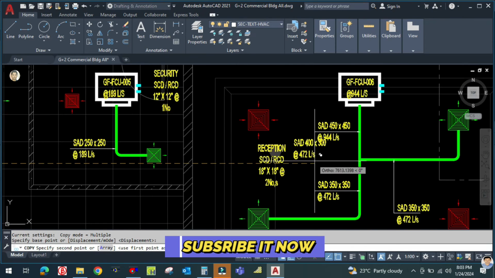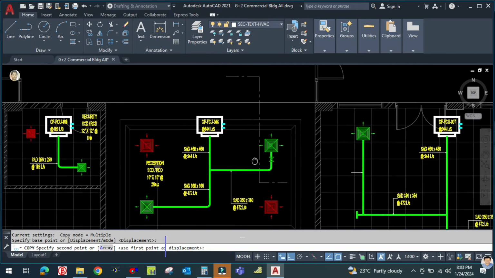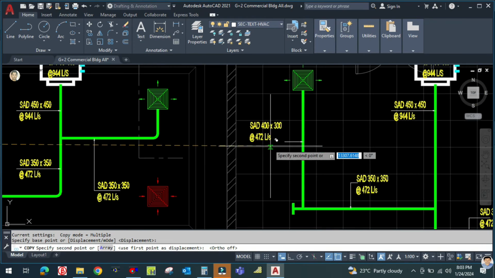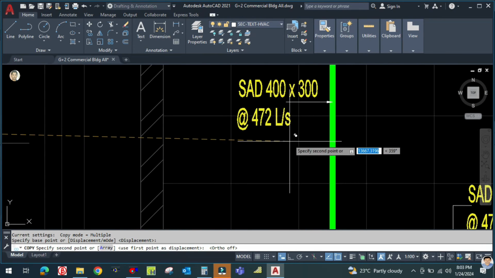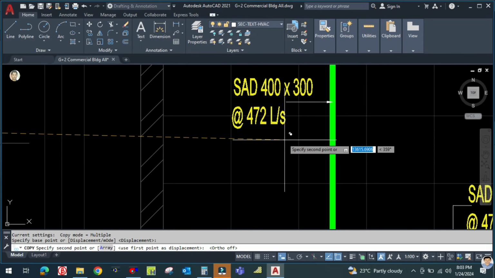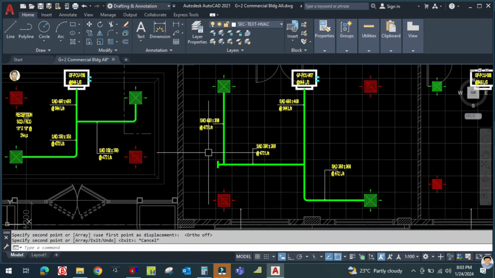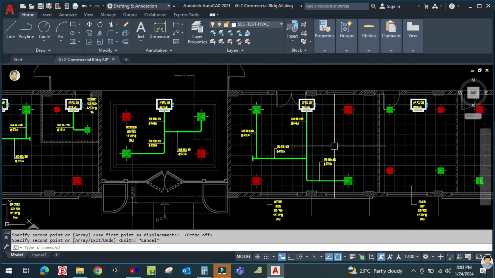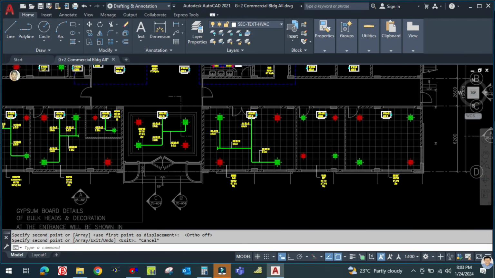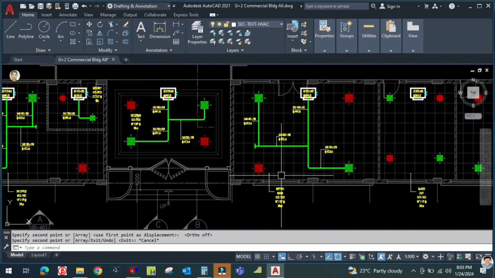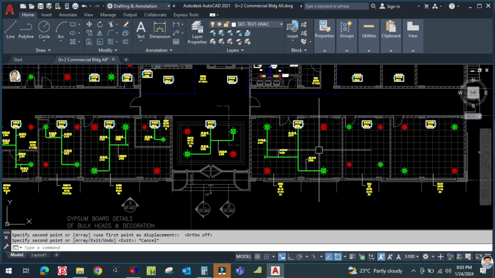300. Okay, so I'm going to copy this just to save the time, because I already showed how to design the duct with the duct size tools. So no need to design again, just copy and paste to save the time. Okay, so this is over. This is how the routing looks like.